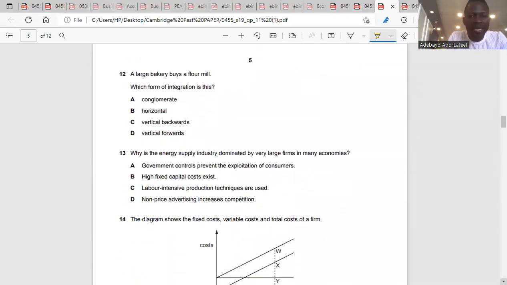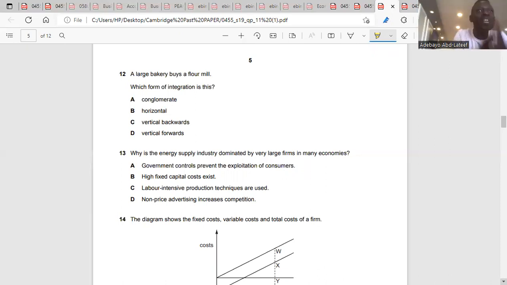A large bakery buys a flour mill. Which form of integration is this? A large bakery buys a flour mill. What does that mean? A bakery buys a large flour mill, where the flour is what they use in making bread.